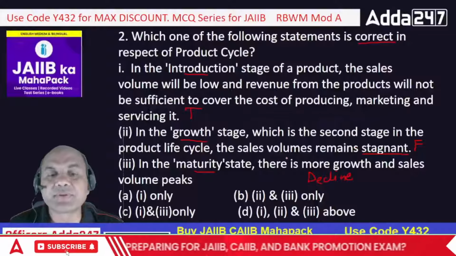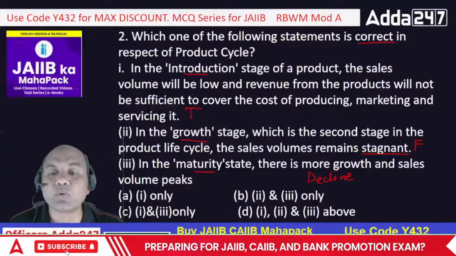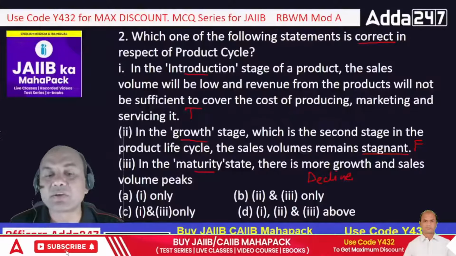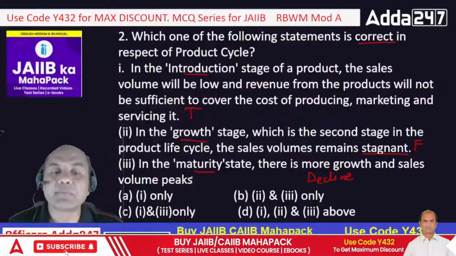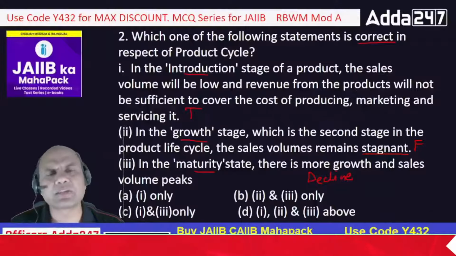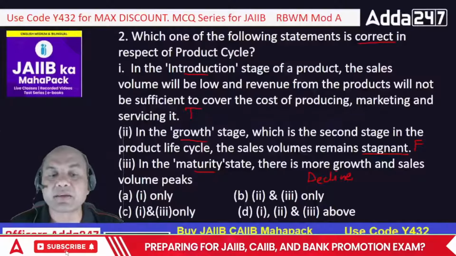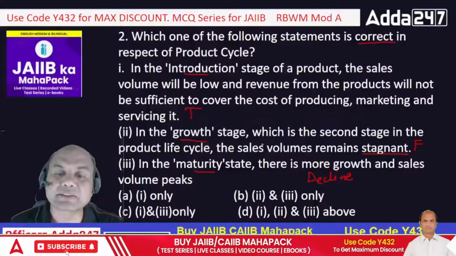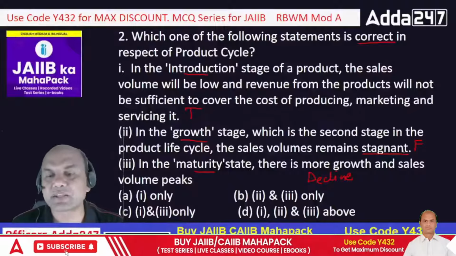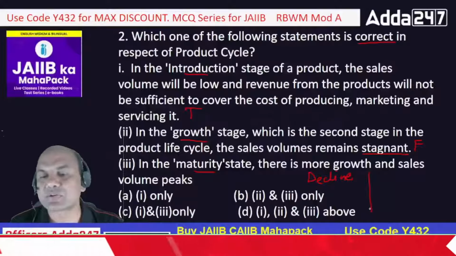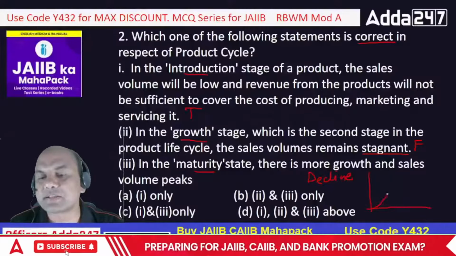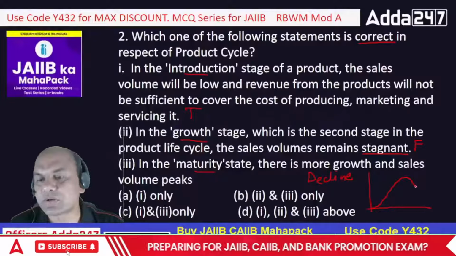What about the third one? In maturity stage, there is more growth and sales volume peak. Means there is a huge growth going on. But the sales volume peak. Peak means now it starts declining. Let me show you this graph. Okay, this graph is like this. See this. I'll draw a shot over here. It's like this.